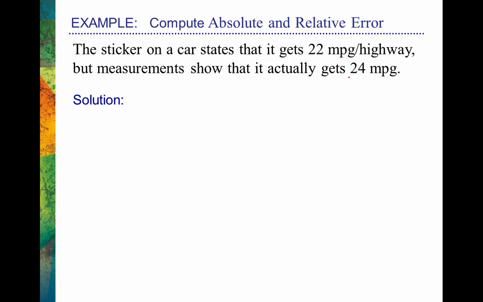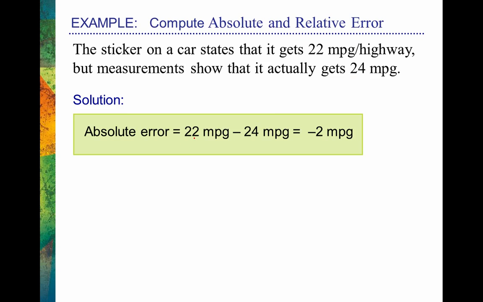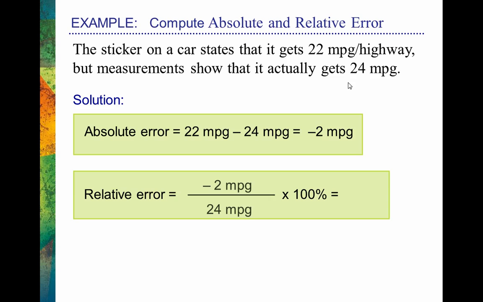It's really that straightforward. So remember, we're always going to start with our measurement. We're going to subtract the true value, so we can see that our measurement was 2 miles per gallon too low. All right. Well, in order to compute the relative error, we want to look at that absolute error. So how much was our measurement off relative to that true value? So we compute a ratio of the absolute error relative to the true value. So in this case, we're going to start off with that absolute error of negative 2 miles per gallon divided by the true value of 24 miles per gallon.